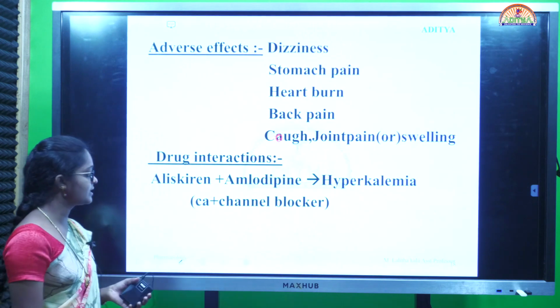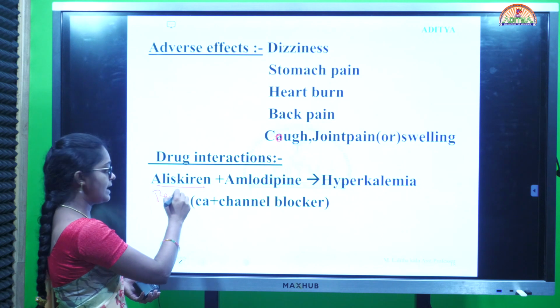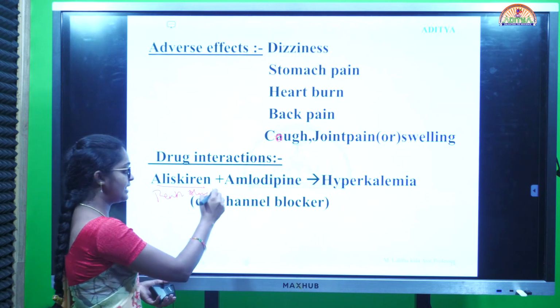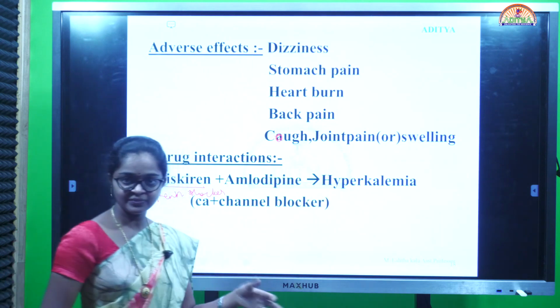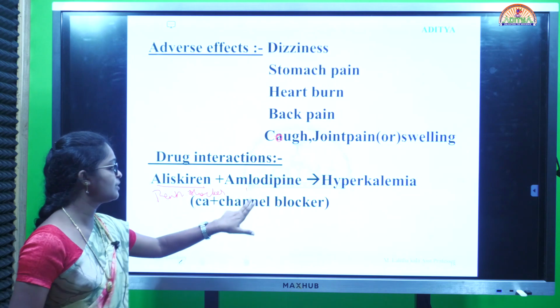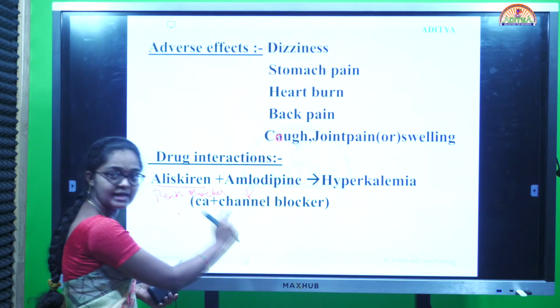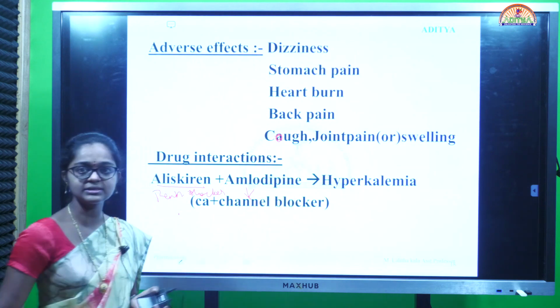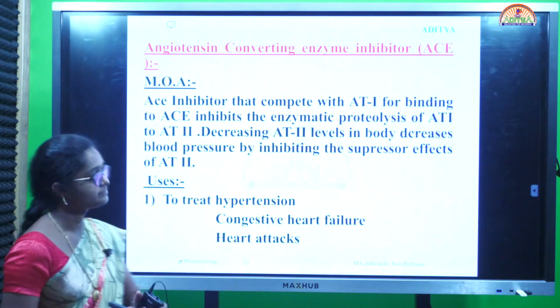Next, drug interactions include aliskiren, that means renin blockers, along with amlodipine. While we are using these two drugs in combination, it causes hyperkalemia, that means increased potassium levels. Amlodipine is a calcium channel blocker. While we are using renin blockers along with calcium channel blockers, it causes hyperkalemia. It causes an increase in potassium levels.